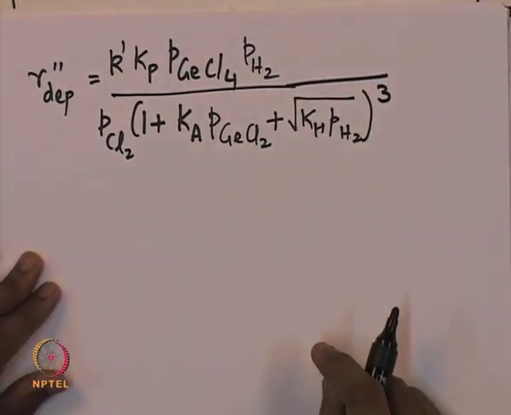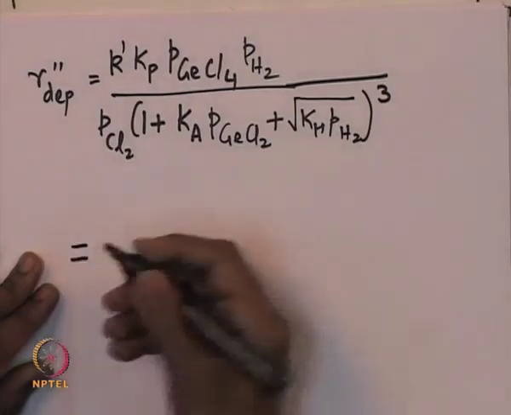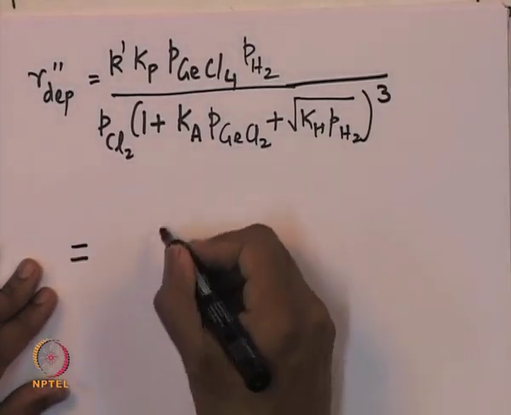With a little bit of algebra, we can rewrite this expression.